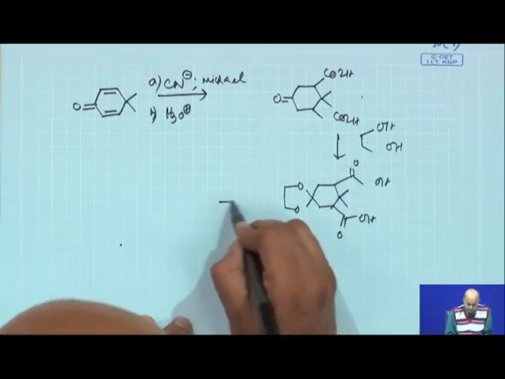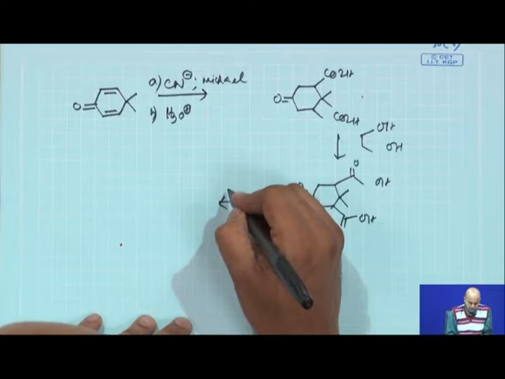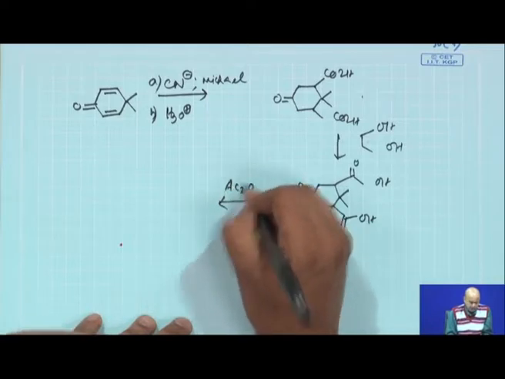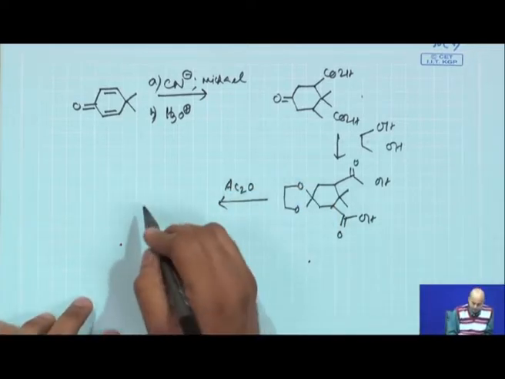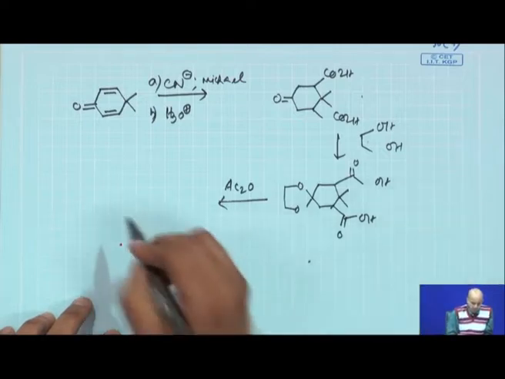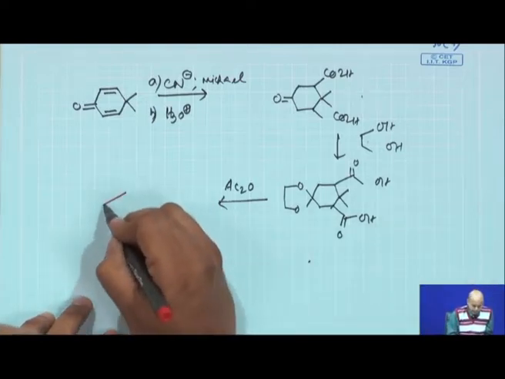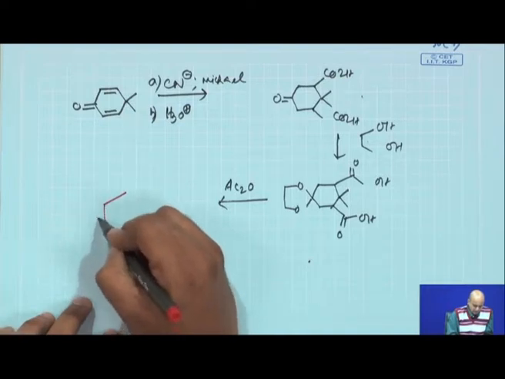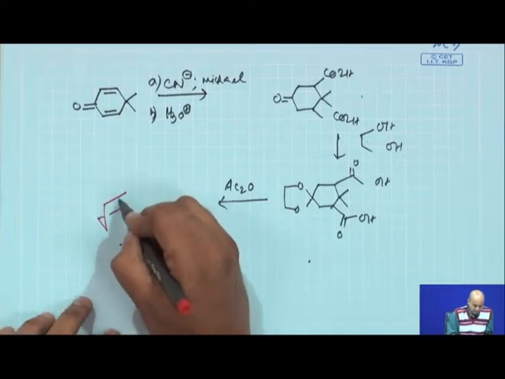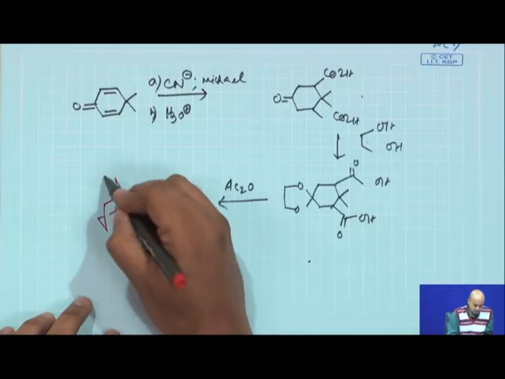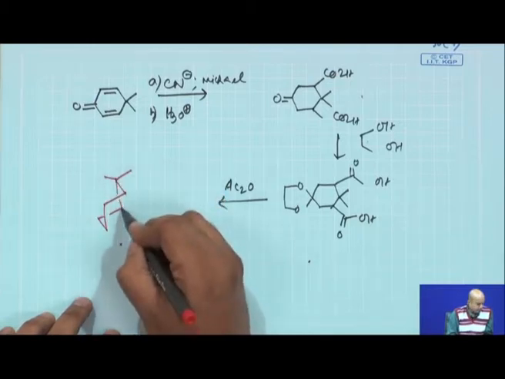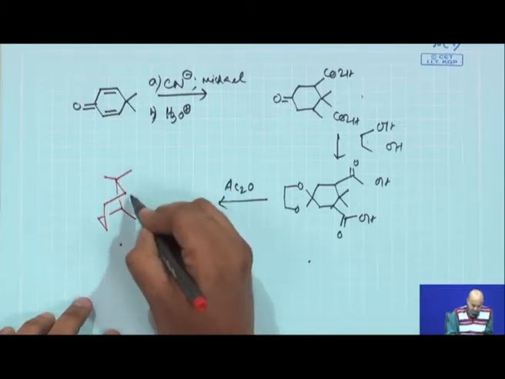Now, this dicarboxylic acid was basically treated with acid anhydride to give you the corresponding anhydride. Now, what do I do? I will try to draw this anhydride in the bridged fashion, so that you basically get this anhydride.